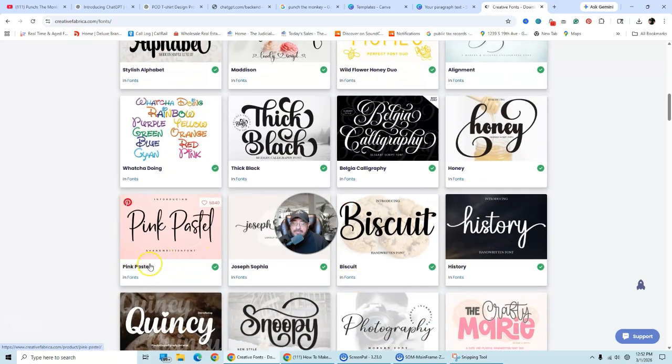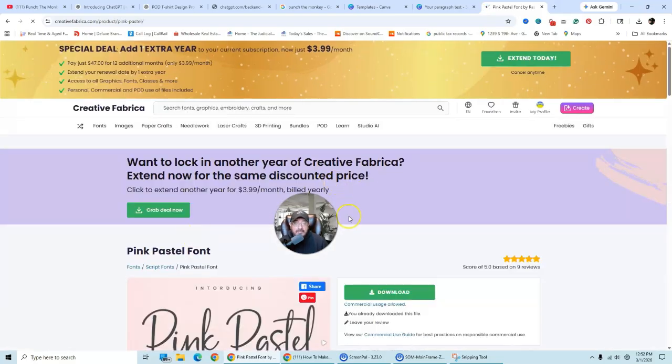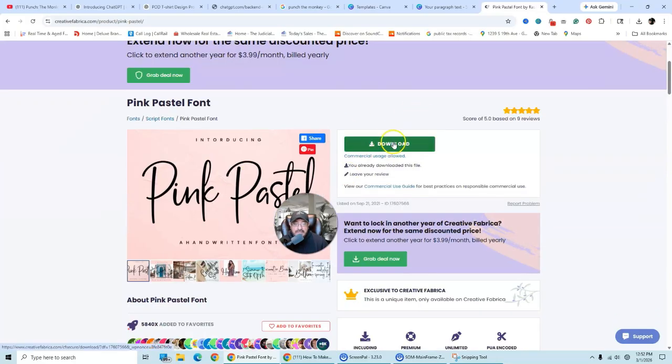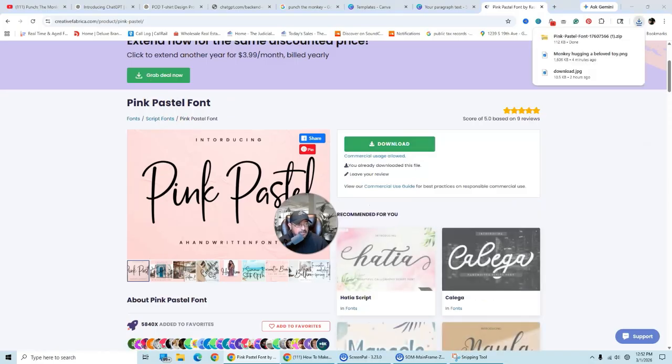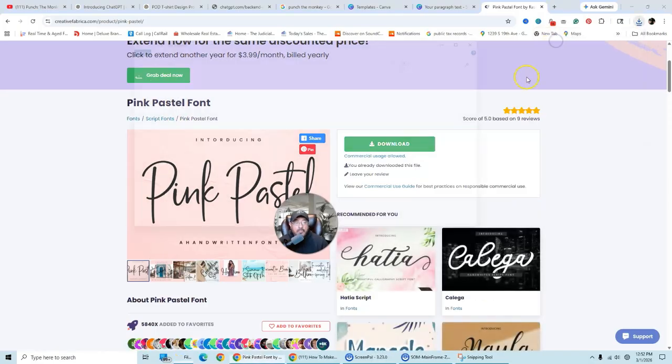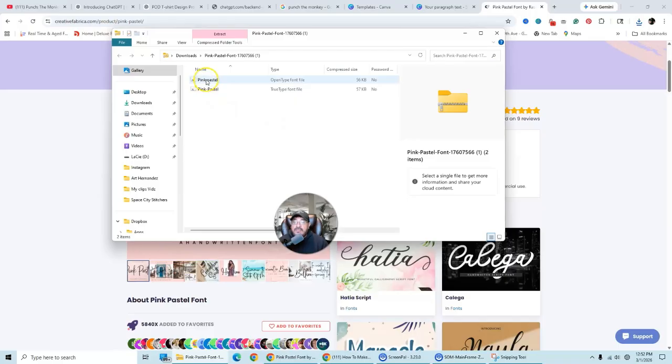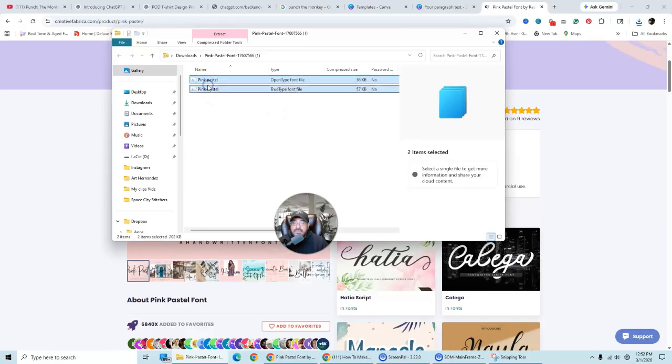This one, pink pastel. I really like this font, so I clicked on it. And because I pay for the service, I hit download. Okay, once I downloaded it, all right, I opened it, and then I took these two, and I just dragged them to my computer.